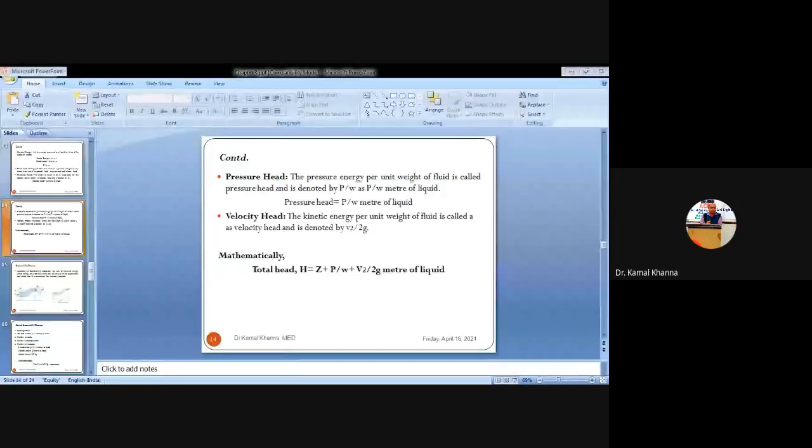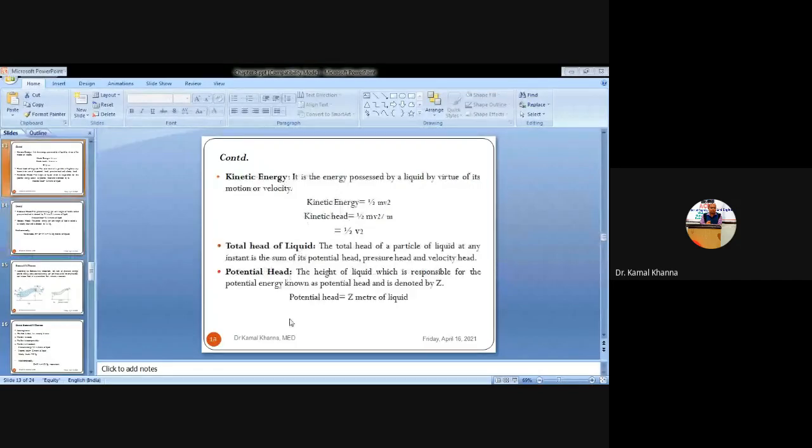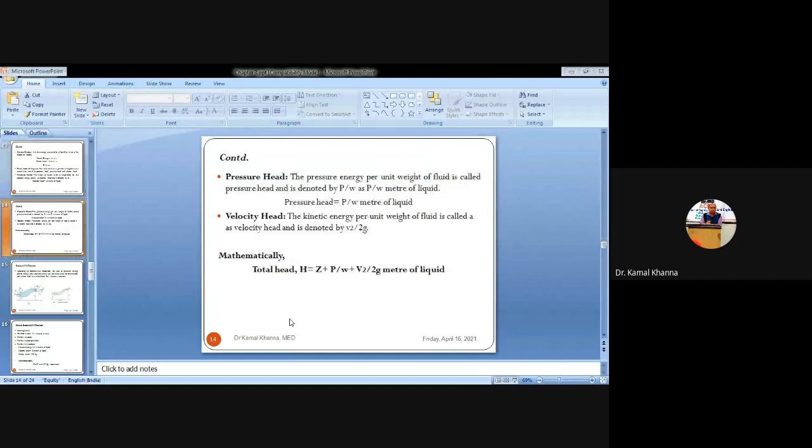So in the previous class, we were explaining the various types of energies that contribute to the total sum of hydraulic energy. The sum of hydraulic energy constitutes the sum of potential energy, pressure energy, and kinetic energy. And similarly, when we conclude the total head, that will constitute three types of head.